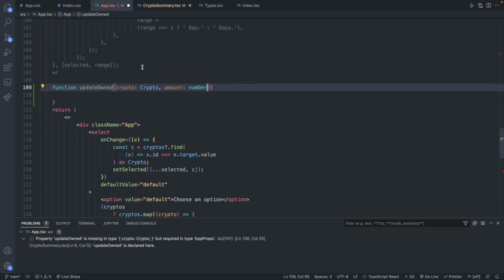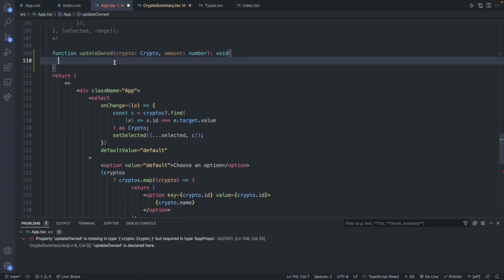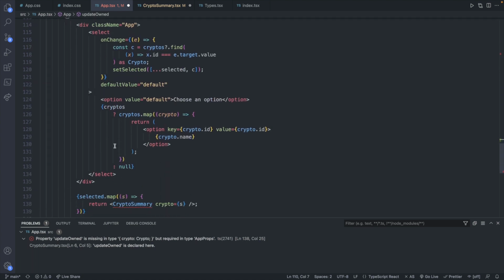Now we don't actually have the return type defined here. You can if you wish just by saying void, but this is optional. And if you decide to not include this, the return will be inferred by whatever's coded inside of these curly braces. So right now, if we kept the void there and we said something like return 5, it's going to complain and say type number is not assignable to type void. So if you know it's going to be void, you can leave that in there and you'll be sure not to screw it up. Now that we have this function defined, we can pass it to the child component.